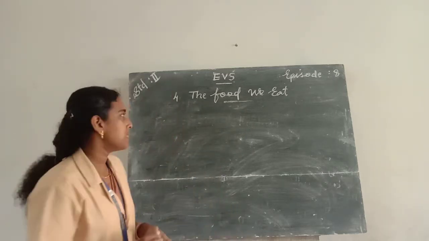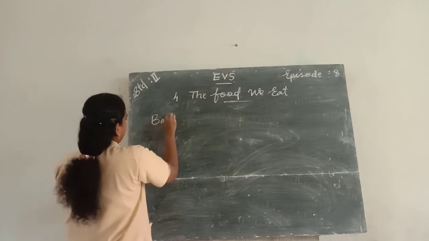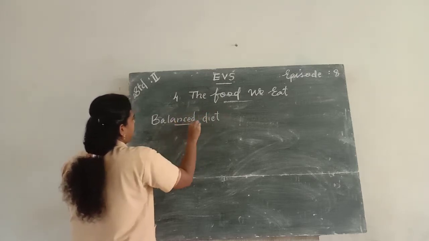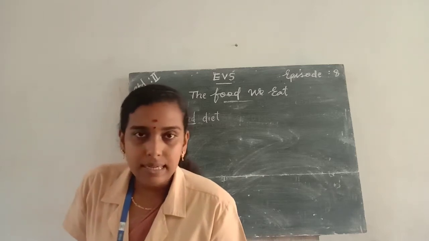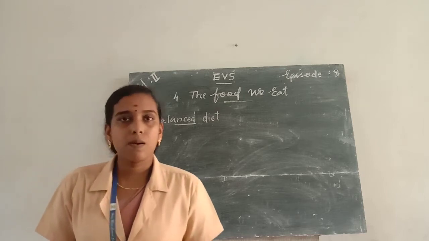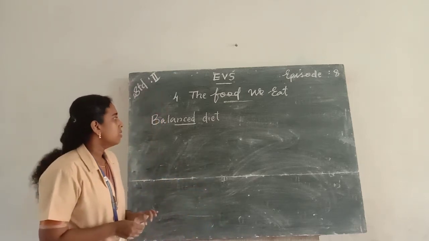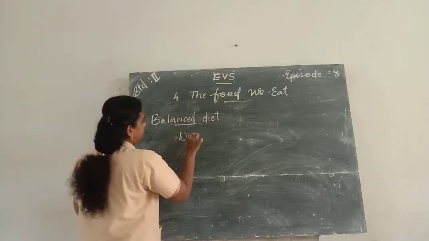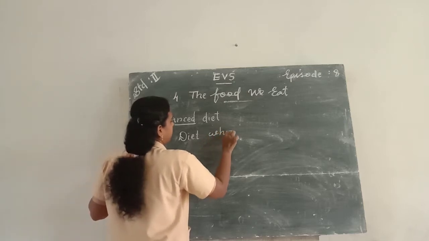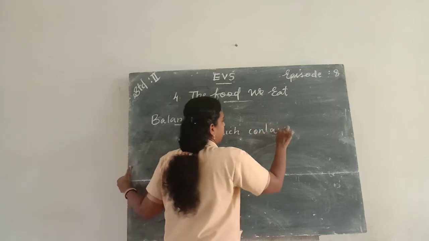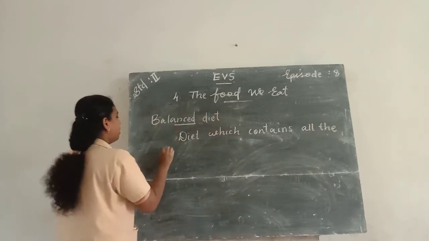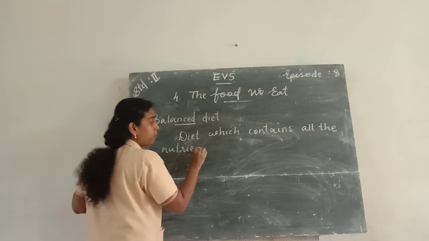And next one, balanced diet. Balanced diet means a diet that contains all the nutrients that our body needs, in proper amount.